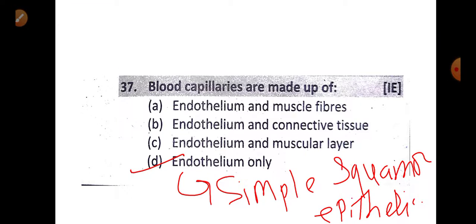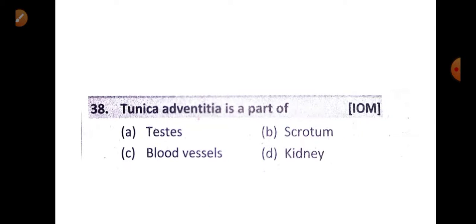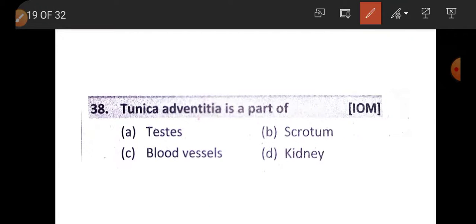Blood capillaries are made up of simple squamous epithelium called endothelium. Tunica adventitia is a part of blood vessel. There are 3 layers in blood vessel.